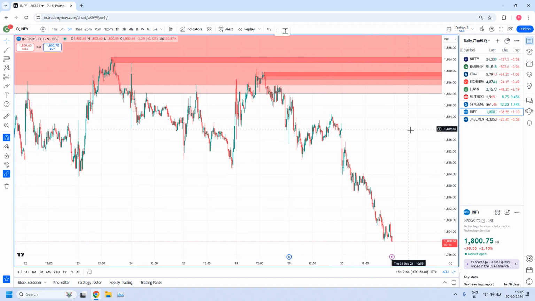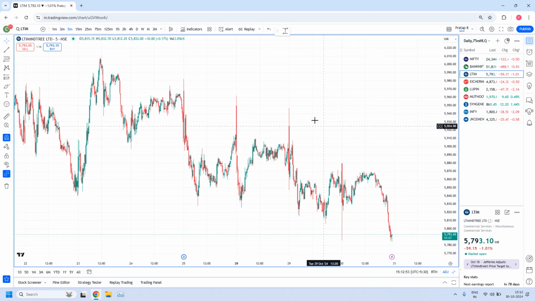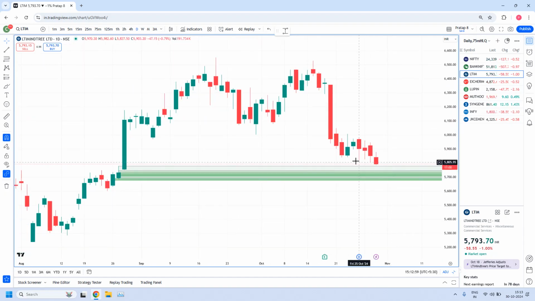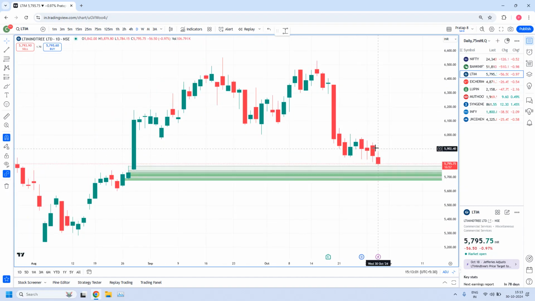So let's look into the other zones and how I fine-tuned them. A few zones I already explained earlier; we are using the same fine-tuned zones. L&T Mindtree is one such zone, a daily zone. We have already drawn this zone earlier, maybe yesterday or day before yesterday, or we discussed it a few days back.